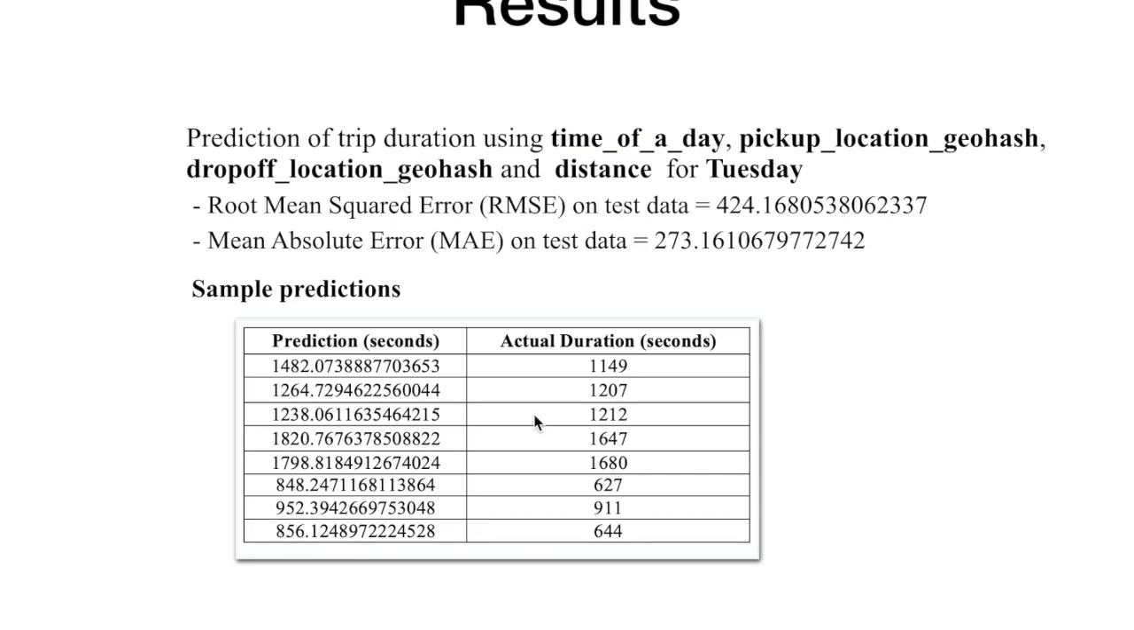So this slide shows the results of the machine learning tier, the predictive analytics tier. I built a machine learning model of trip duration using time of day, pickup location geohash, drop-off location geohash, and distance for Tuesday. For each day, I build a separate model, so there's a Tuesday model. The root mean square error on the test data is 424 seconds. The mean absolute error on test data is 273 seconds, which is roughly 4.5 minutes. And here are some sample predictions.